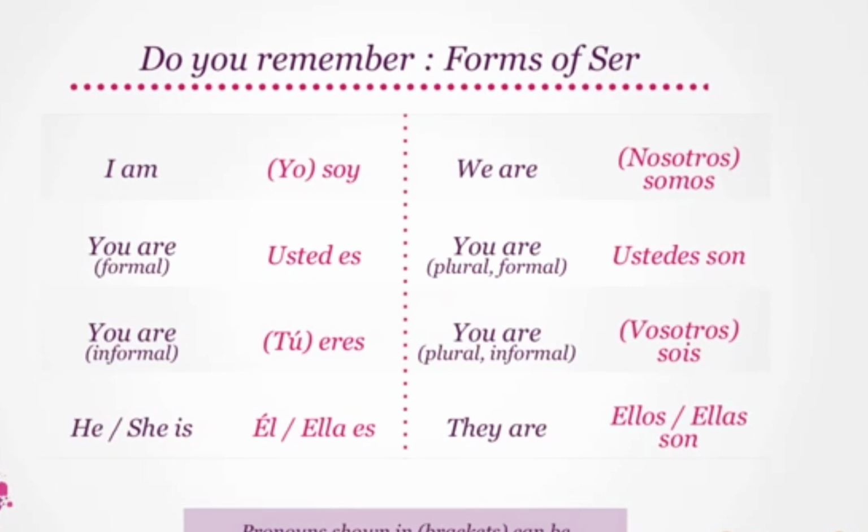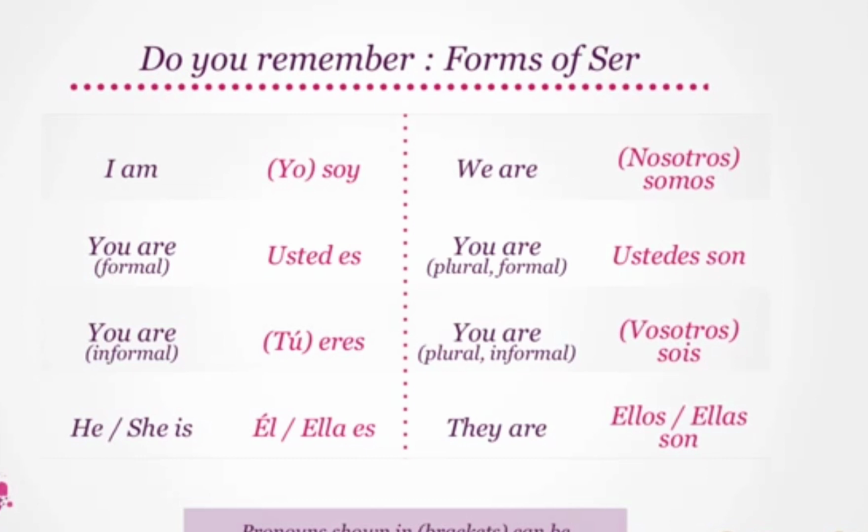Do you remember the forms of ser? I am translates to yo soy. We are is nosotros somos. Informally, you are translates to tú eres, and its plural form becomes vosotros sois.